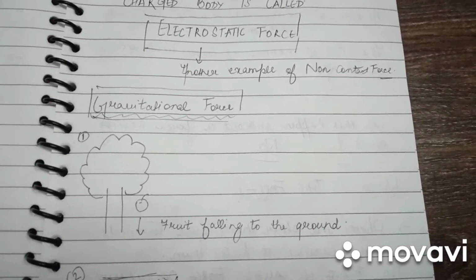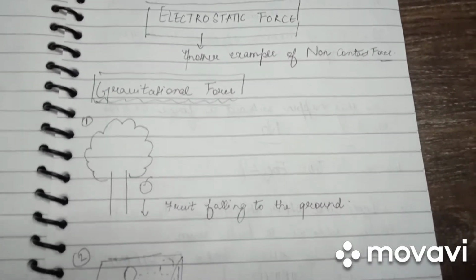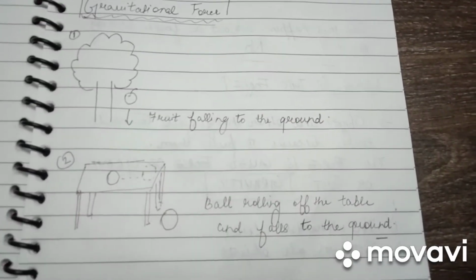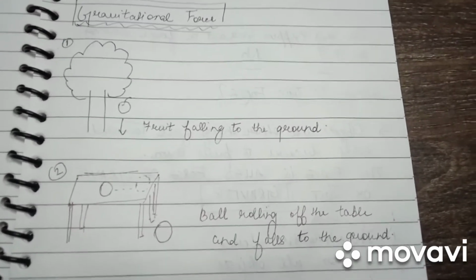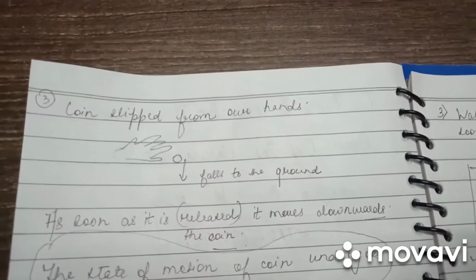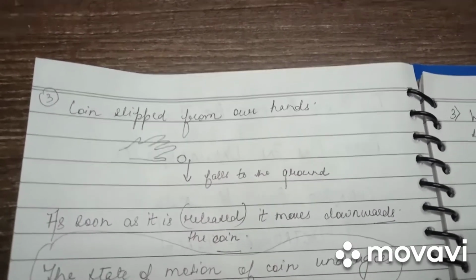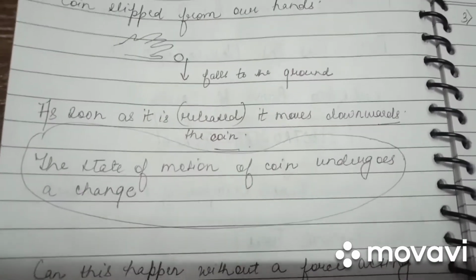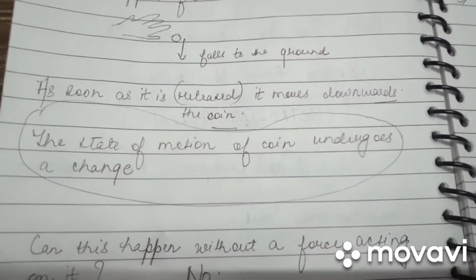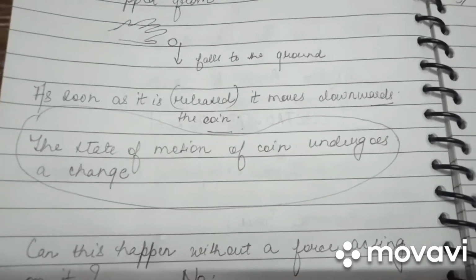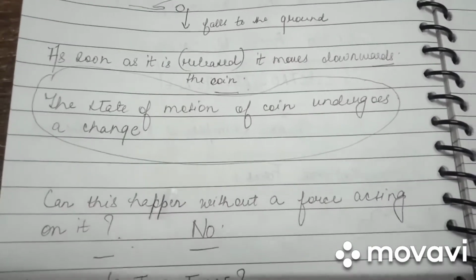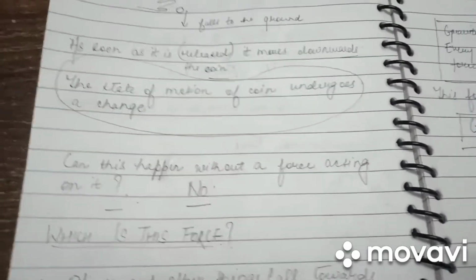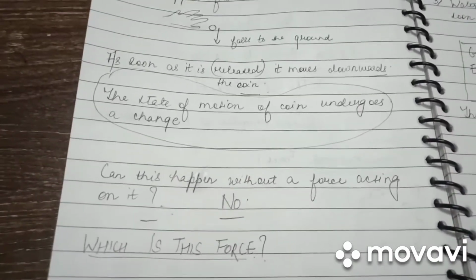Let us now discuss another kind of non-contact force. A fruit always falls down to the ground. A ball rolling off the table eventually falls to the ground. A coin slipped from our hands falls to the ground. As soon as it slips, it moves downwards. We observe that the state of motion of the coin undergoes a change. Well, we may wonder, can this happen without a force acting on it? Well, no. Then we may wonder, which is this force?